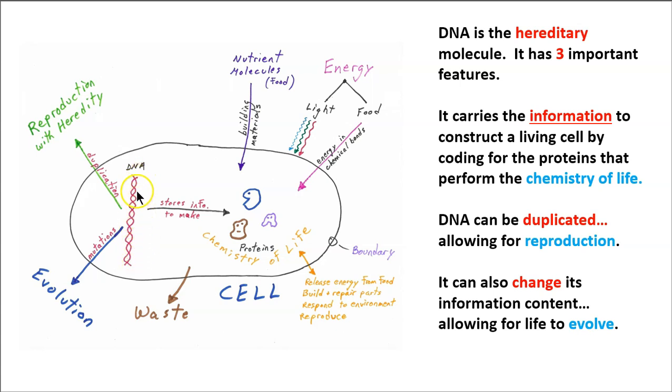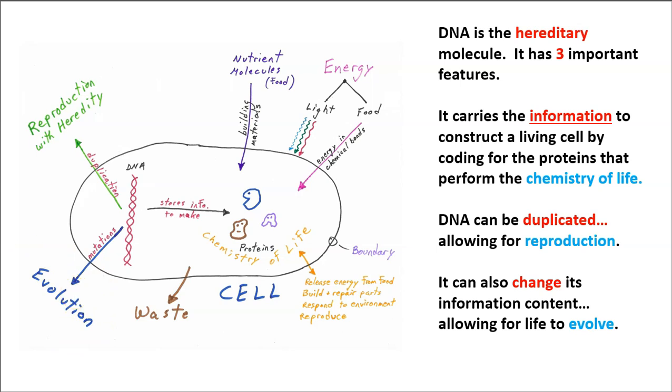Now, of course, DNA is critical for the story of life on Earth, and we mentioned DNA serves one function. It stores the information to build proteins, and proteins are the workers of the cell. They perform the chemistry of life. But importantly, DNA can be duplicated, and this allows living things to reproduce with heredity. So living things can pass on the information to build the all-important proteins. And importantly as well, when DNA is duplicated, sometimes mistakes happen, and these mutations allow for future offspring to vary, to have different characteristics, and so allow populations to undergo evolutionary change.